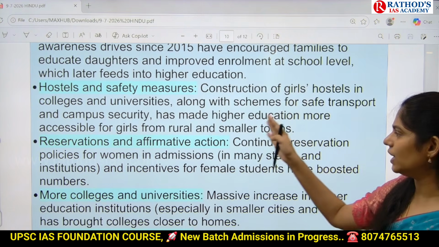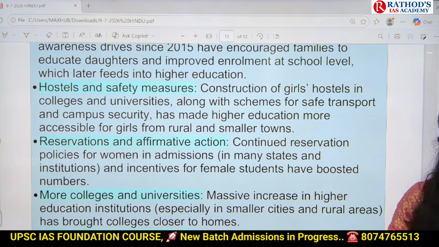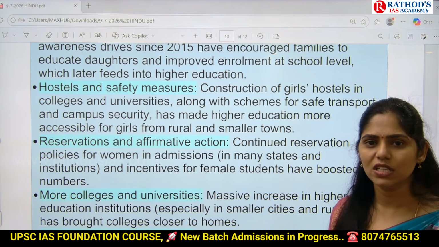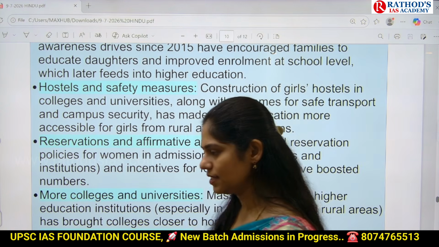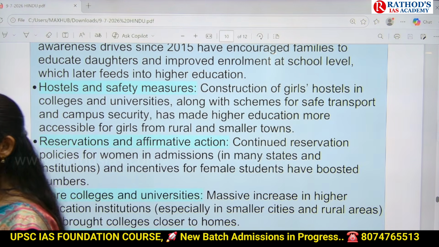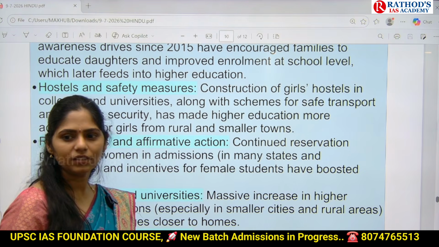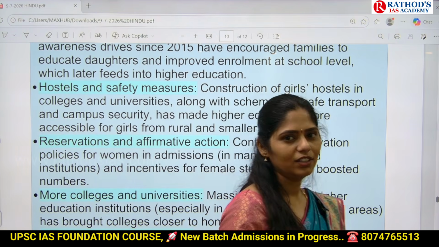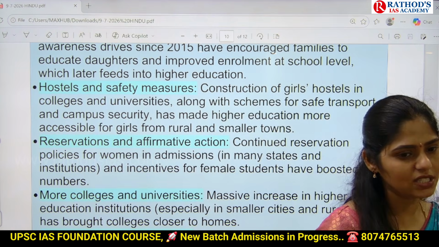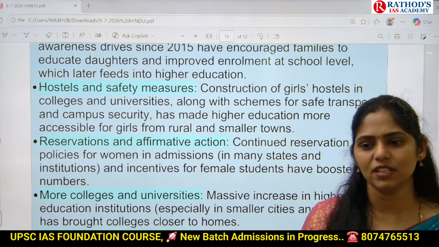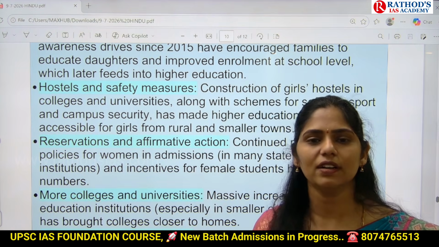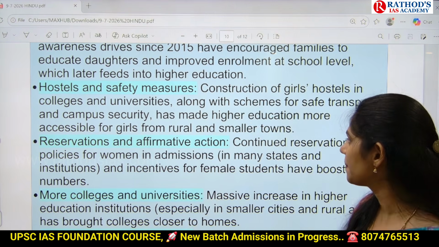So what happened? That led to increased women participation, and even there are increased transportation facilities, especially in states like AP, Telangana and Karnataka. We have free bus for women. Tamil Nadu also. So because of this, what happened? There is increased transportation facility so that women can reach their colleges easily.